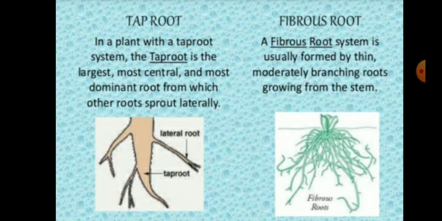So children, we know that there are various modifications of roots also. Plants like radish, carrot, turnip, sweet potato store food in the roots and become fleshy. Some roots, like money plant and black pepper, are climbing roots. In some cases, there are parasitic plants like the dodder, whose roots are specialized to absorb water and nutrients from the host. So children, these are the modifications of roots.